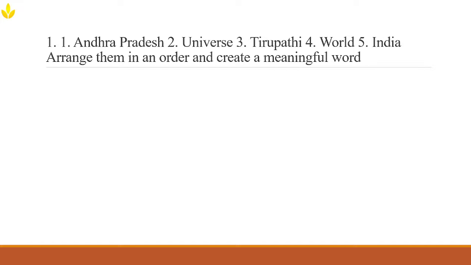Okay, so let's have this very first question. The question says like this: Andhra Pradesh, universe, Tirupati, world, India. I will arrange them in an order and create a meaningful word. So think of it like this. Imagine you are a Google Maps satellite. You're zooming in from the biggest to the smallest. So, what's the biggest thing here?